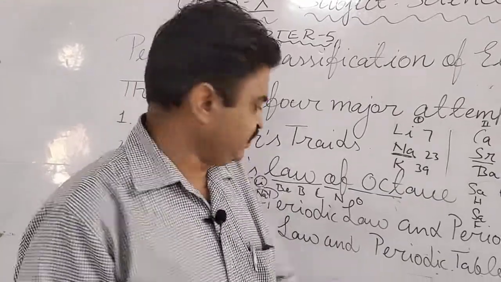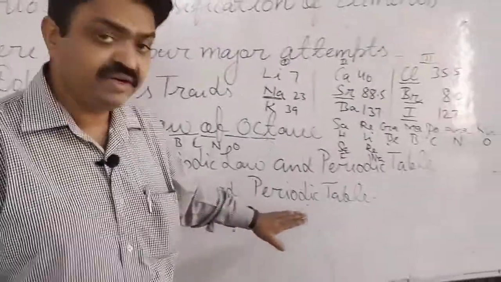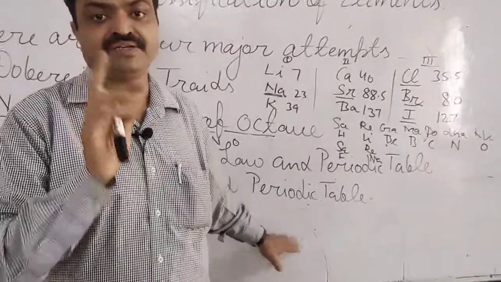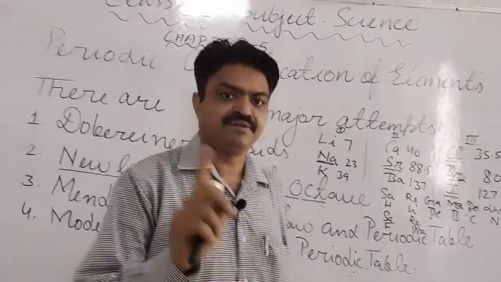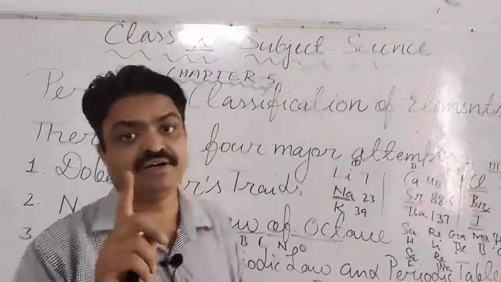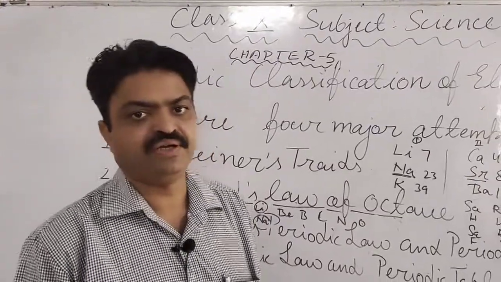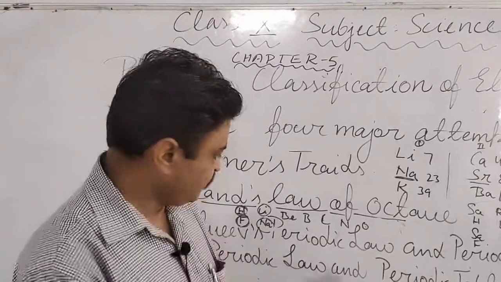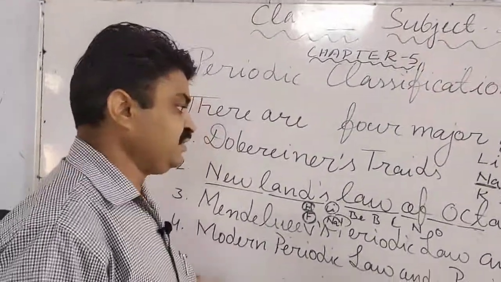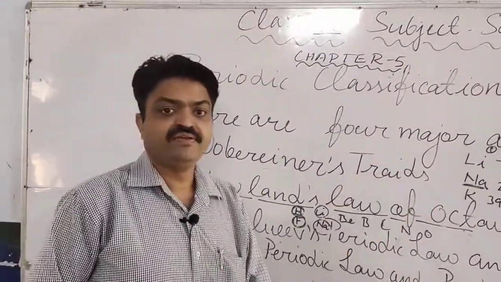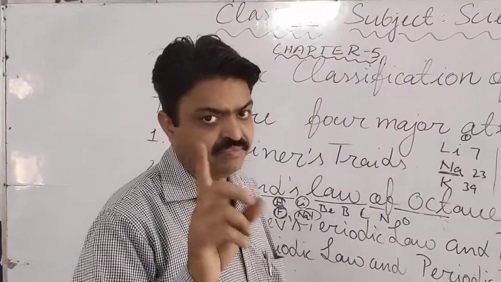In the modern periodic table, there are 18 groups and 7 periods, students. How many groups? 18 groups and 7 periods, and around 118 elements are arranged in the modern periodic table. And in it, the elements are arranged in increasing order of their atomic numbers.